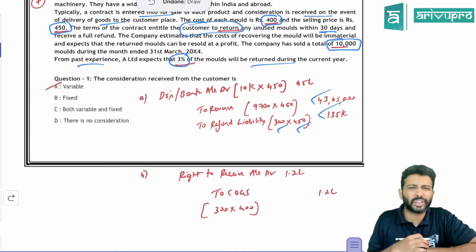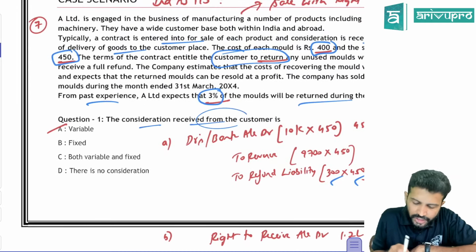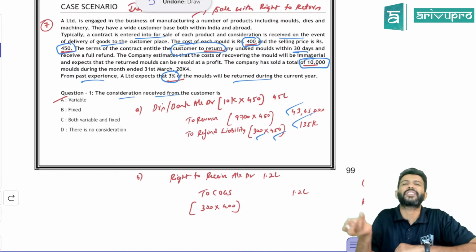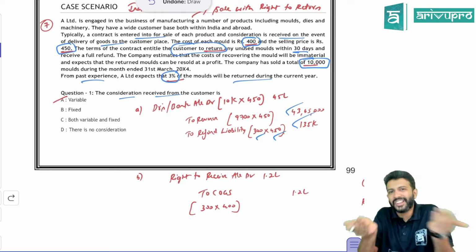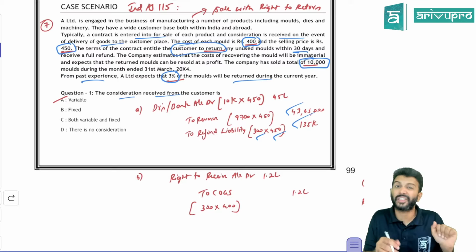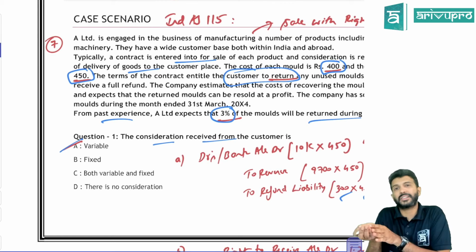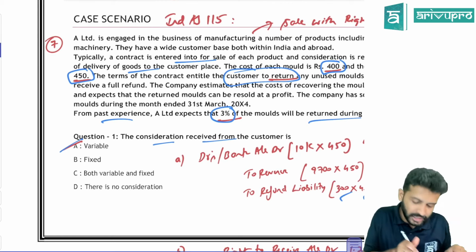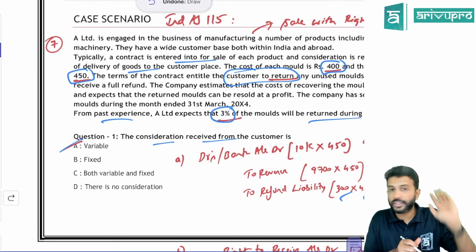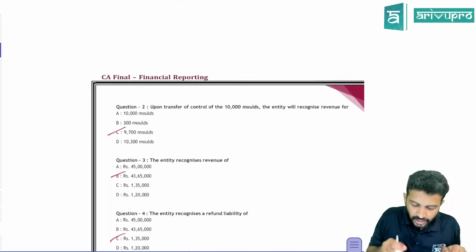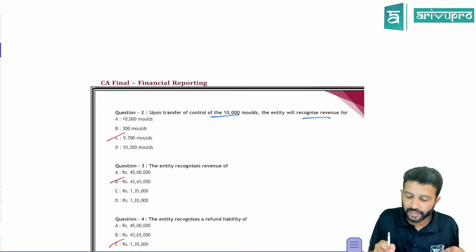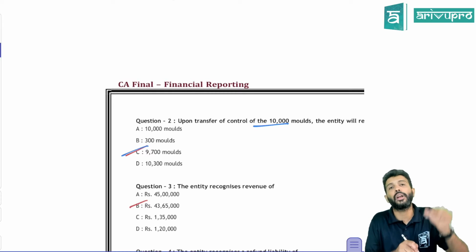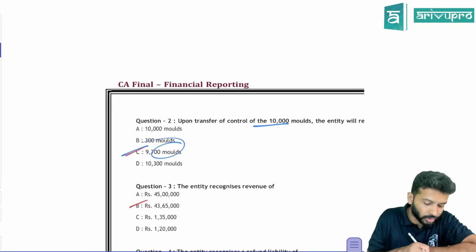Based on this, they've asked some MCQ questions. Here they're asking whether the consideration received from the customer is fixed or variable. Whether he is going to refund the amount or not, we are not sure, so how much consideration we finally receive is not fixed. It is variable, since the customer can return some product and we cannot say with certainty what we will receive. Second: upon transfer of control of 10,000 units, we recognize revenue on the goods not expected to be returned, which is 9,700.